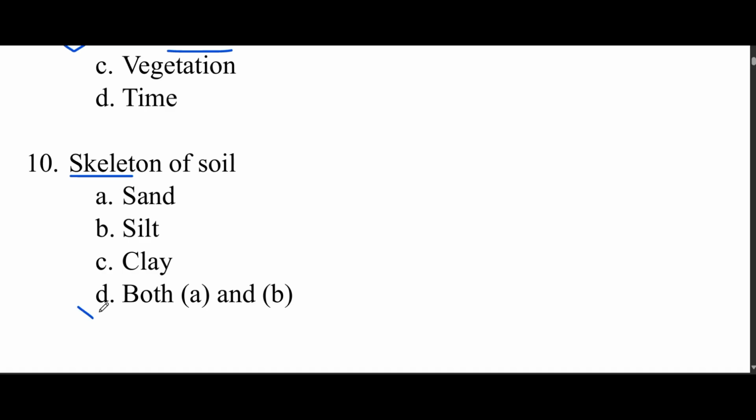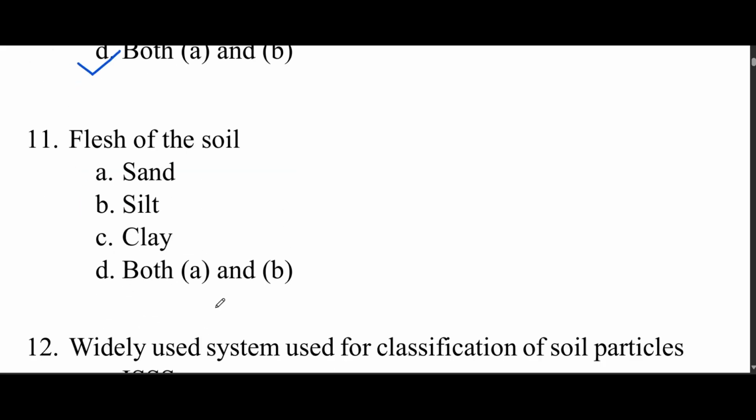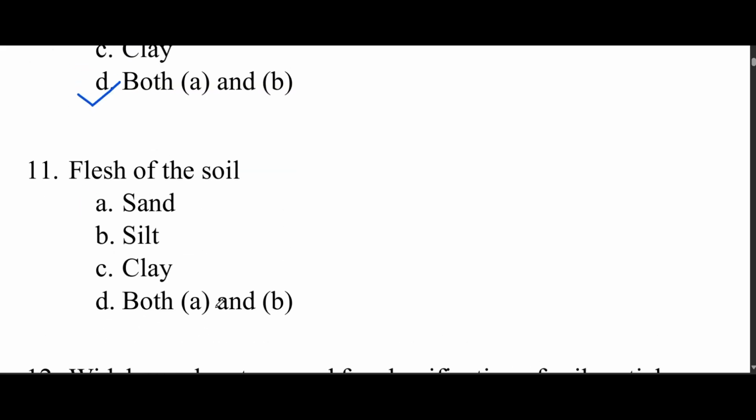So option D is the correct answer. Then next, flesh of the soil. Option A sand, B silt, C clay, D both A and B. We already know sand and silt are the skeleton of the soil. So option C will be the correct answer. Clay is the flesh of the soil.